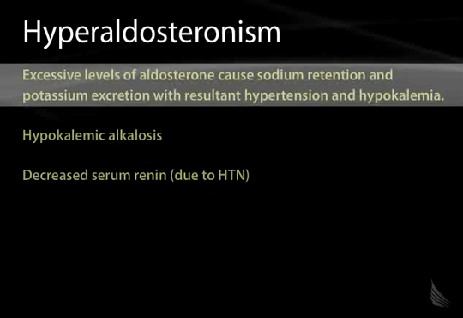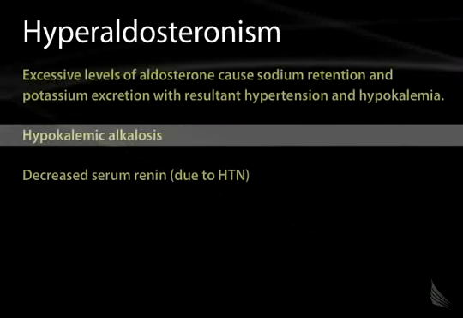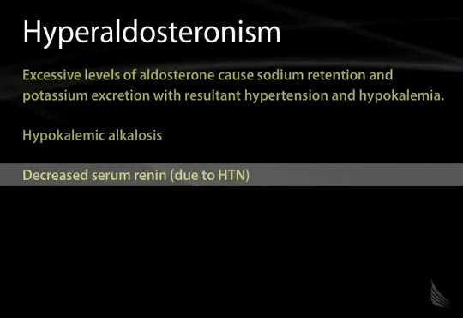Years ago, they used to think it was relatively rare. 2 to 3% of patients with hypertension would have hyperaldosteronism. Nowadays, they think it's much more common. Perhaps 10 to 15% of patients with hypertension actually have hyperaldosteronism. It can also produce a hypokalemic alkalosis, and you can have a decreased serum renin due to the hypertension.